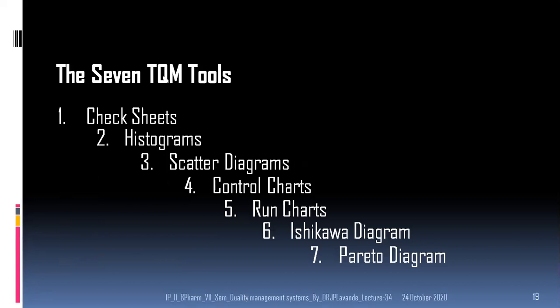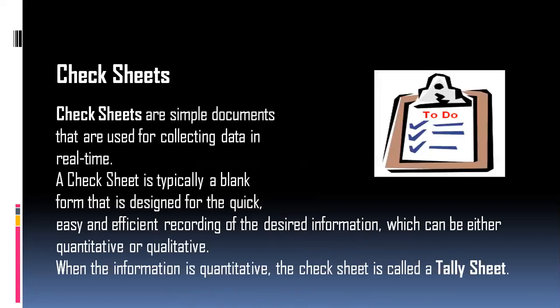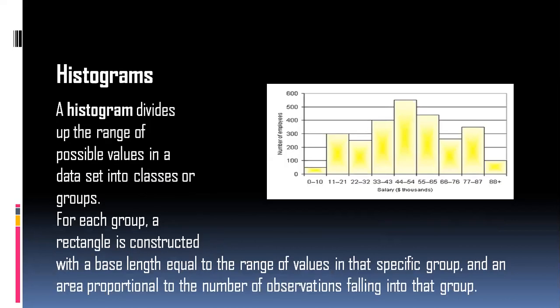And these are check sheets, histograms, scatter diagrams, control charts, run charts, Ishikawa diagram, and the Pareto diagram. What are check sheets? Check sheets are simple documents that are used for collecting the data in real time. A check sheet is typically a blank form that is designed for the quick, easy, and efficient recording of the desired information, which can be either quantitative or qualitative. When the information is quantitative, the check sheet is called the tally sheet.